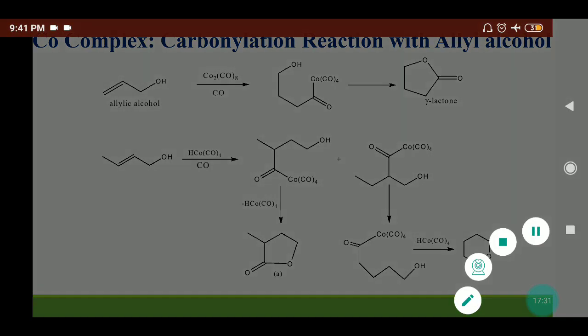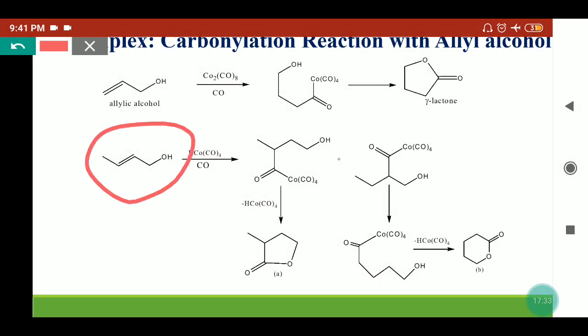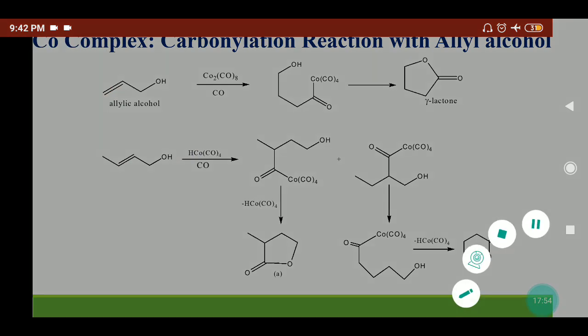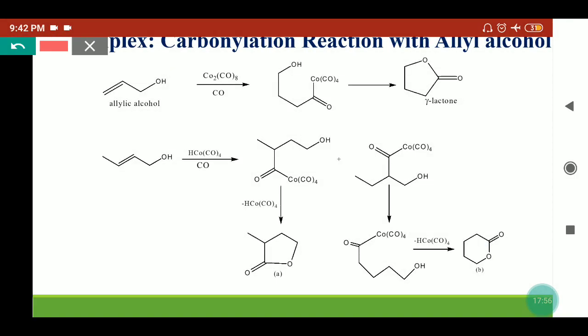Now we have taken some unsymmetrical allylic alcohol. This was not substituted; there was a hydrogen. Now we have substituted this carbon with the CH3 group. In this case, when the cobalt carbonyl species comes in presence of carbon monoxide, that will form the acyl tetracarbonyl cobalt complex. But the thing is, two types of possibilities are there.